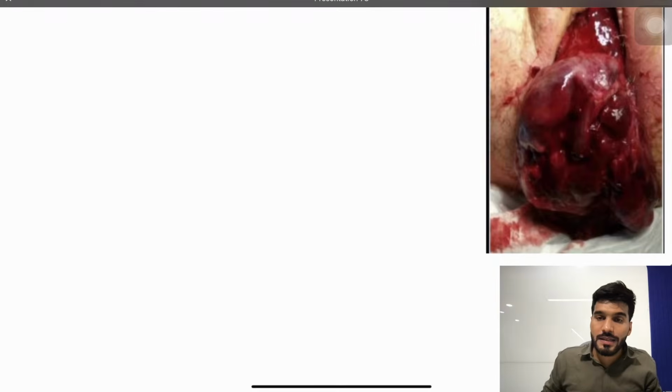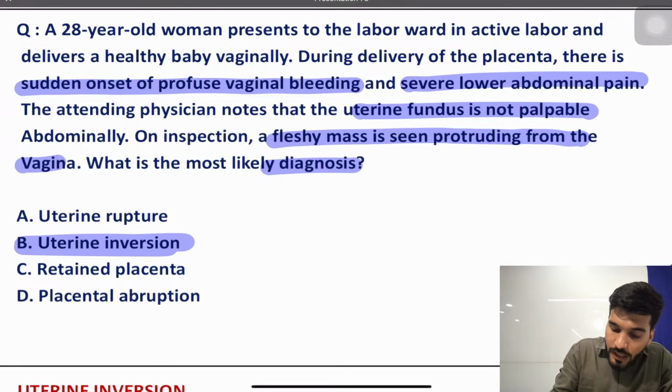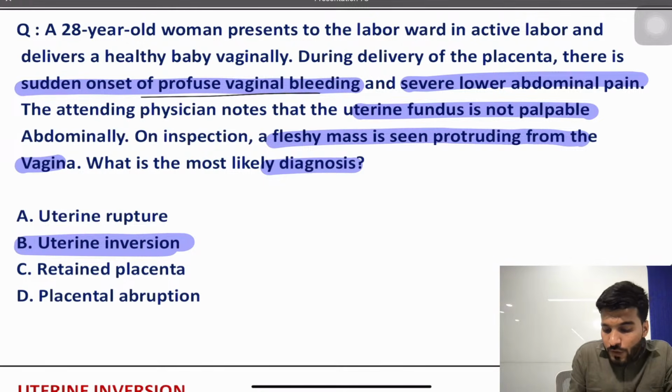Now my dear students, let's discuss what exactly uterine inversion is, what the clinical features are, what the causes are, and what exactly the treatment is for this condition. You have seen it's already given that there is profuse vaginal bleeding.